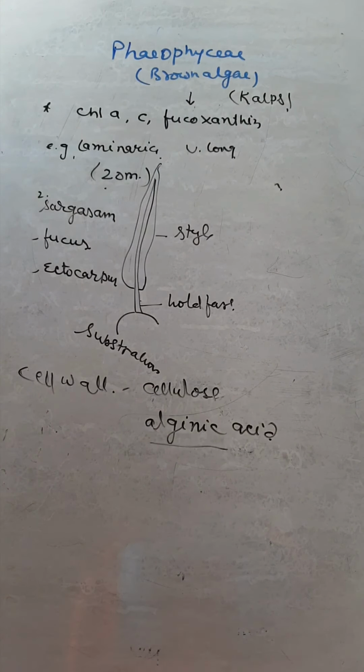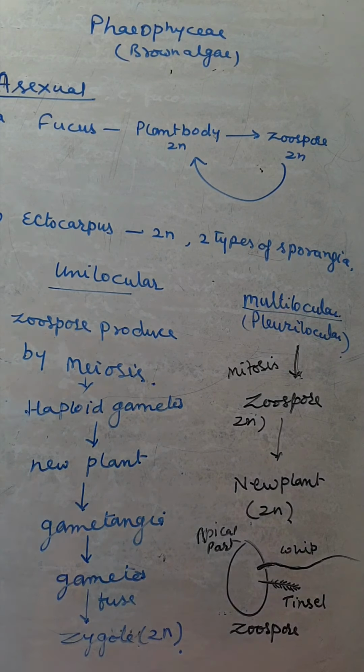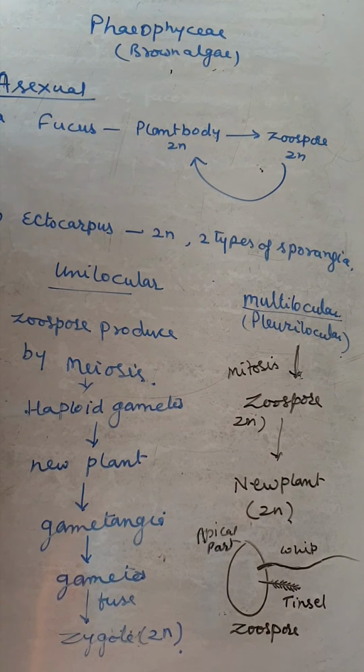The reproduction will be asexual and sexual. The asexual reproduction is by diploid zoospore. So now we discuss the zoosporangium and the type of process of reproduction in Phaeophyceae.